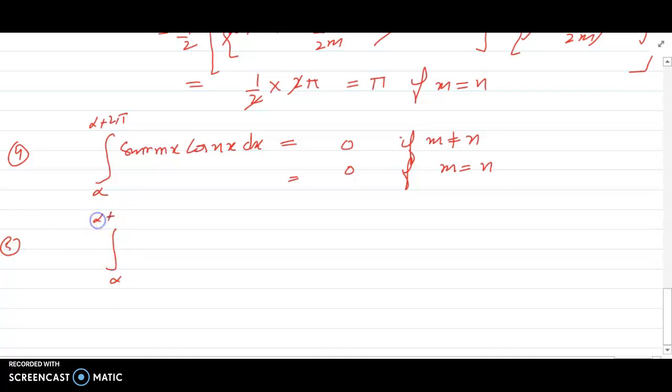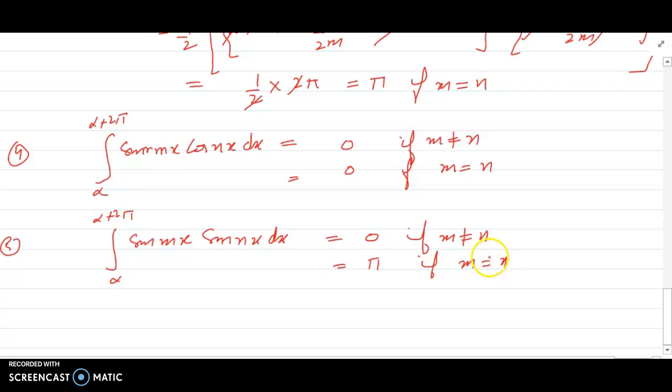Similarly, for other results, the integral from alpha to alpha plus 2 pi of sine of mx sine of nx dx is equal to 0 if m is not equal to n, and this is equal to pi if m is equal to n.